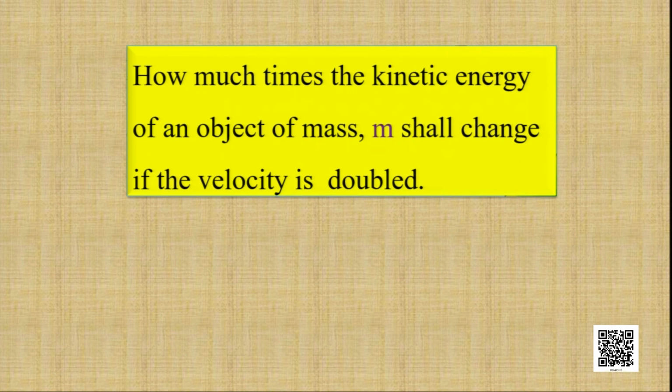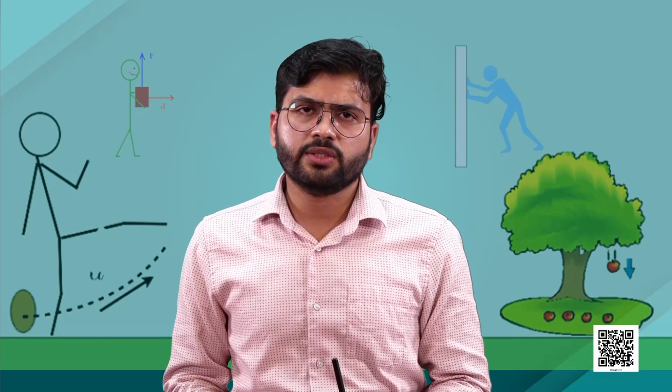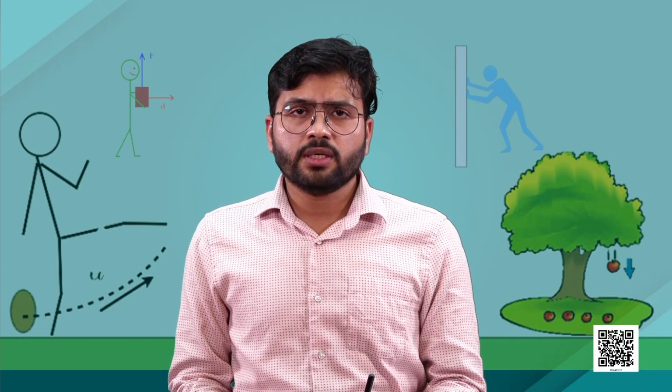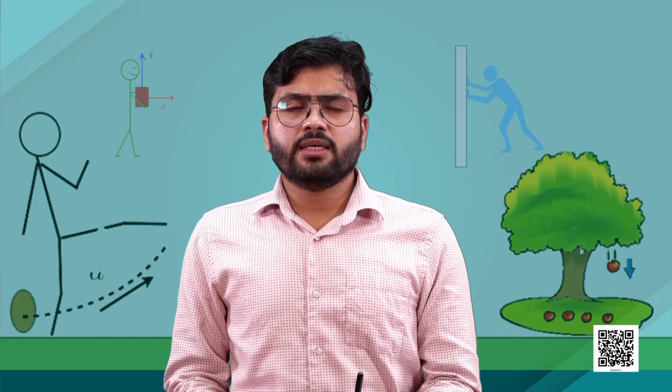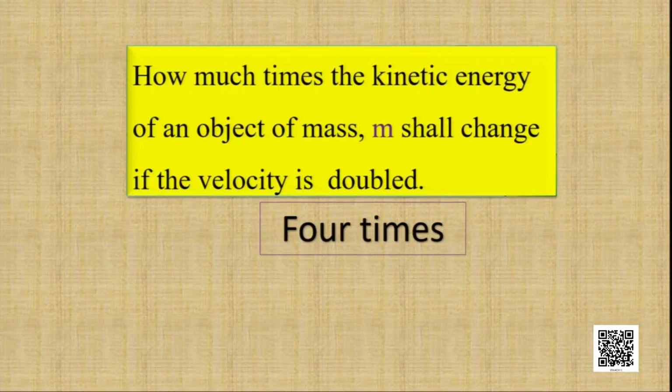We have already discussed this. How many times will the kinetic energy change? As you know, the velocity gets doubled, v becomes 2v, and if you take the square of it, 2v squared means you will get 4v square. That means the kinetic energy becomes 4 times. So, the answer is the kinetic energy becomes 4 times when the velocity becomes double.